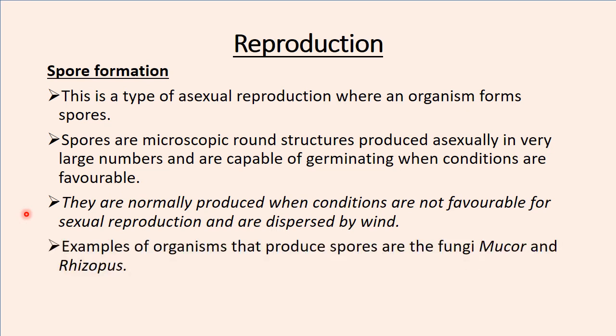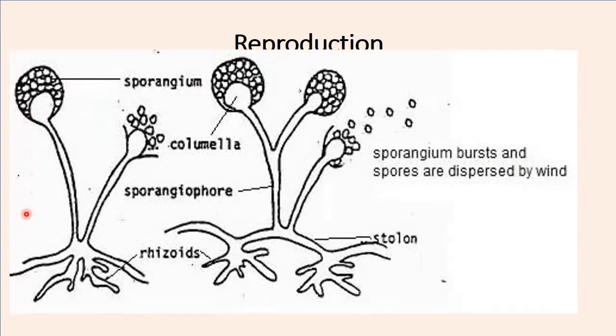So examples of organisms that produce spores are the fungi, Mucor, and Rhizopus. I think by Rhizopus you have remembered why I said we discussed this during nutrition. So let's take a look at these organisms which do spore formation. Okay, so these are spores and a group of them forms what is called a sporangium. So when wind passes, this can burst and they can be carried by the wind and taken somewhere where they can grow if they are not able to reproduce in this environment. So this is how spore formation occurs.